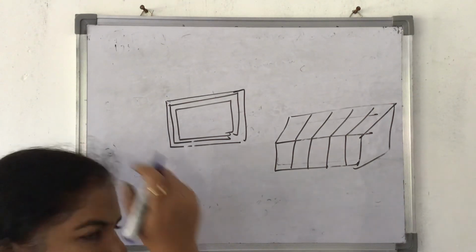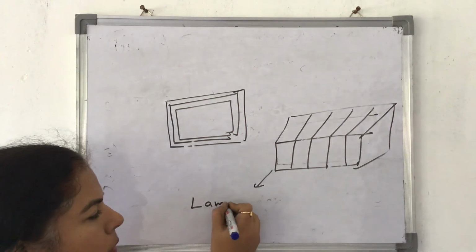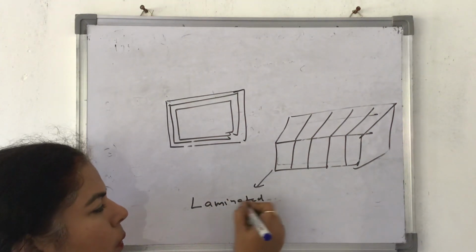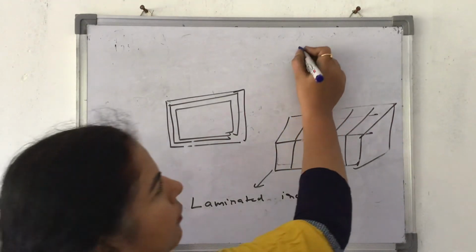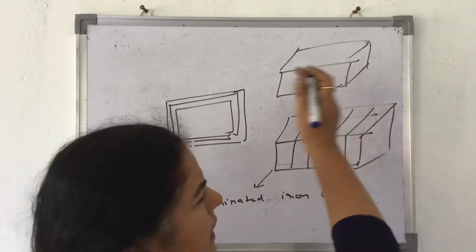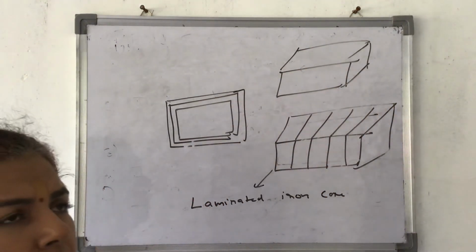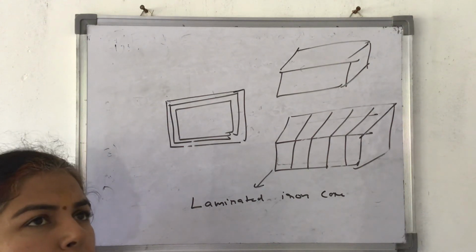Iron core लगा होता है ट्रांसफॉर्मर में, स्टेप डाउन ट्रांसफॉर्मर में. This is called a laminated iron core. Instead of taking one full solid thing like this, they have taken thin sheets and they have enameled it, they have painted it, insulated it from each other.